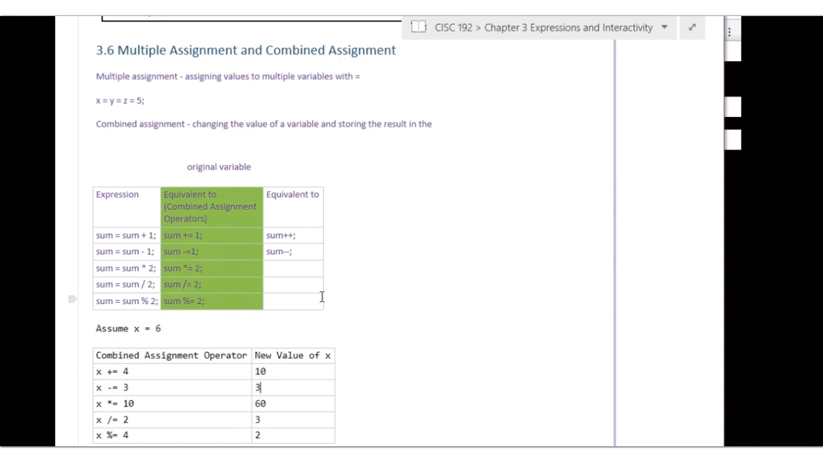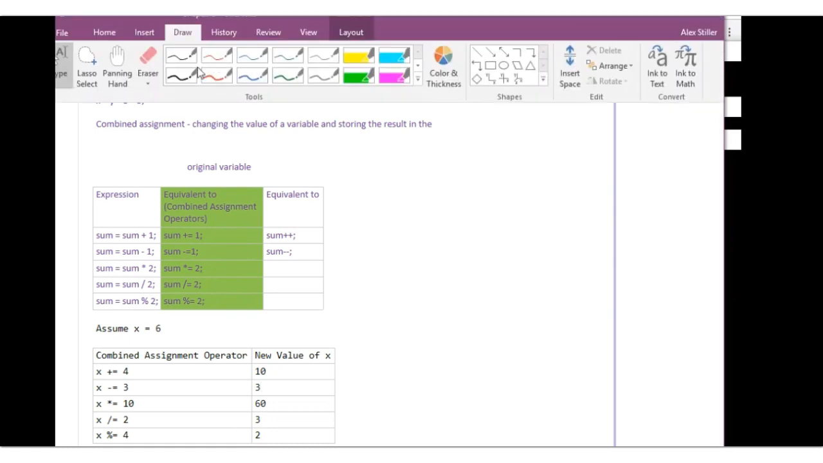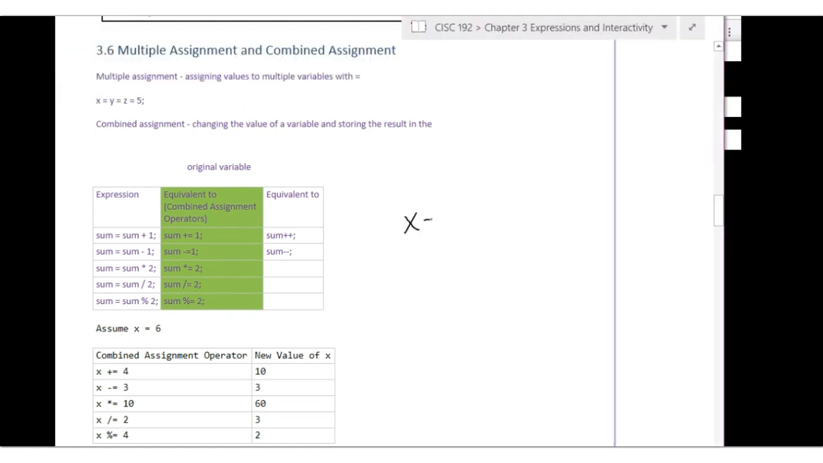Section 3.6, multiple and combined assignment operators. Based on everything that we've seen so far, we know that a statement like x equals x plus 5 takes what's on the right and assigns it to what's on the left. Taken together, this statement adds 5 to x and stores the result back in x, or in other words, increases x by 5.